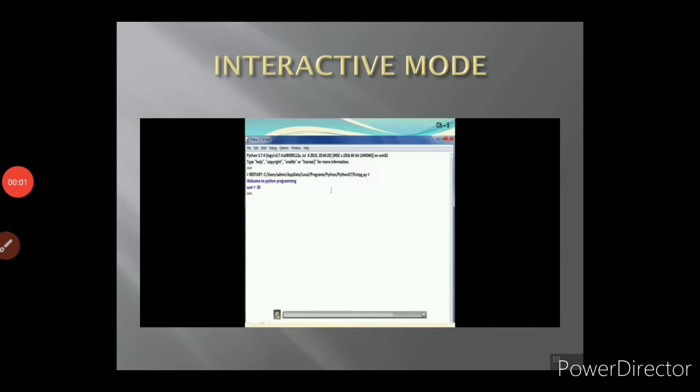So this screen shows the interactive mode. In the interactive mode, you have a command prompt. In the command prompt, you have the triple greater than symbol. After this greater than symbol, you have to type the program coding. So your program coding will be executed one by one. After one line is executed, then the second line will be executed.